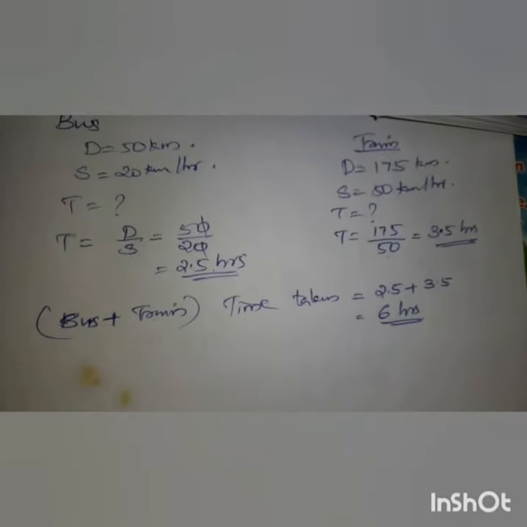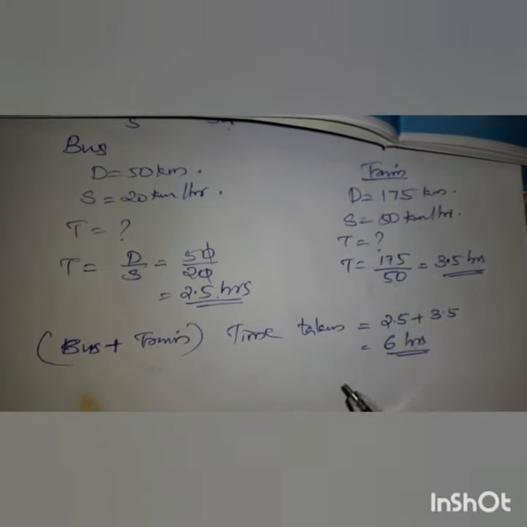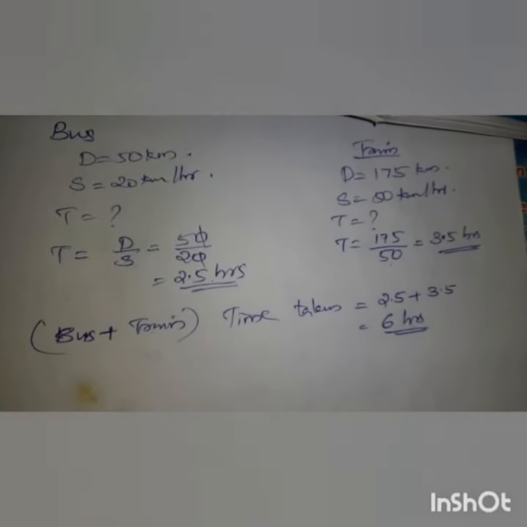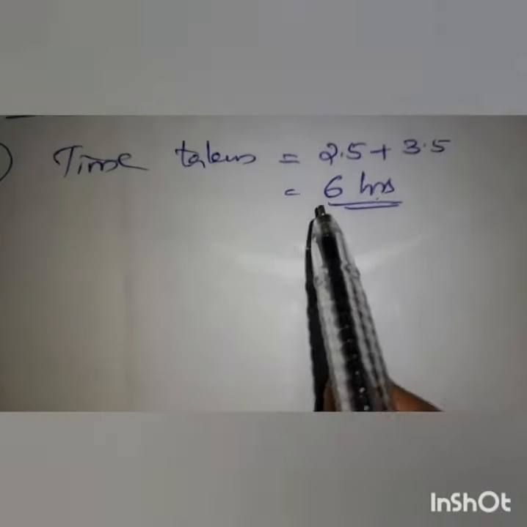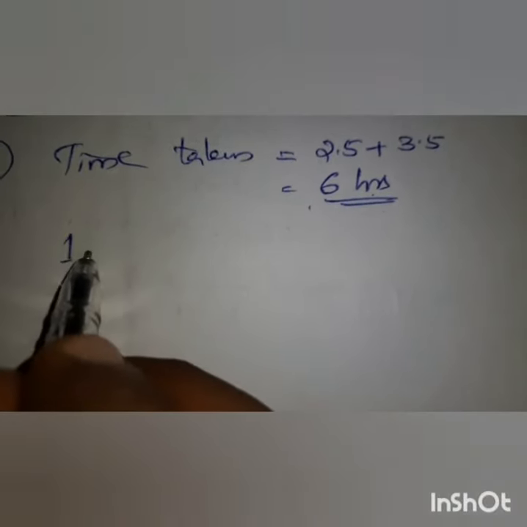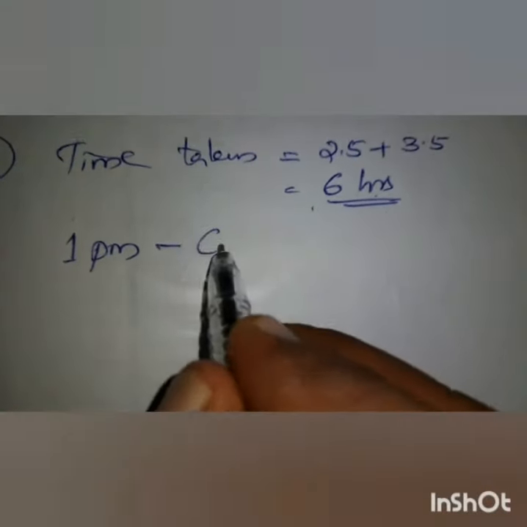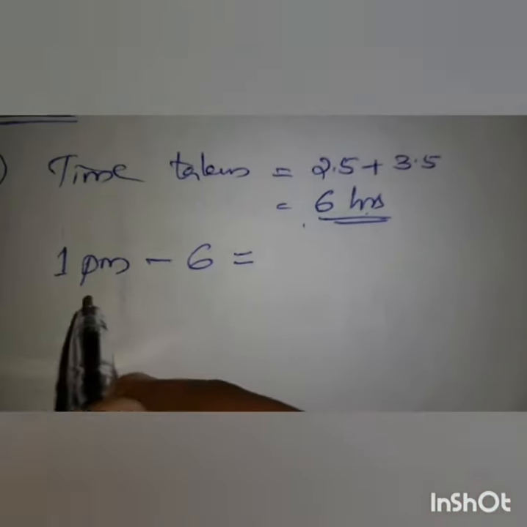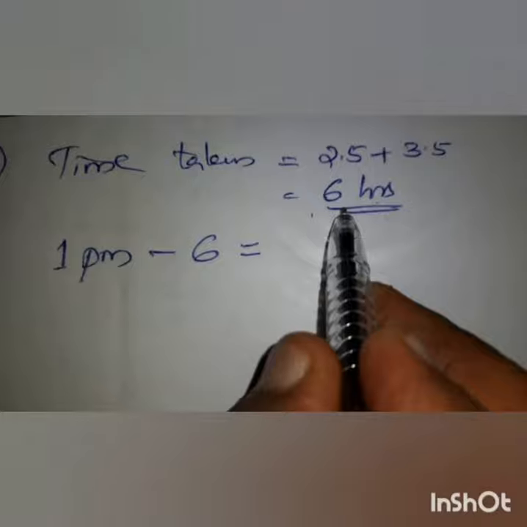Both train and bus together make a 6 hour journey, and she has to reach the exam center at 1 o'clock. The exam is at 2 o'clock, so 1 hour before she should reach. So 1 o'clock she should reach the center. So the journey time is 6 hours, and she should reach at 1 p.m. And how many hours does she have to travel? 6 hours. So what is the answer? 1 p.m. she should reach there and she has to travel a 6 hour journey.